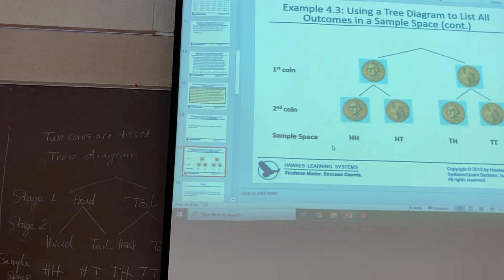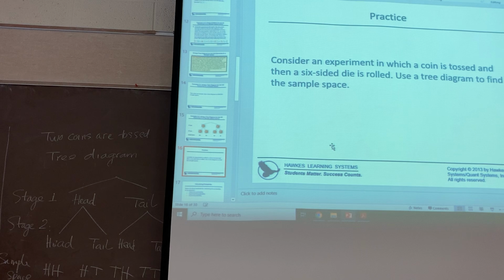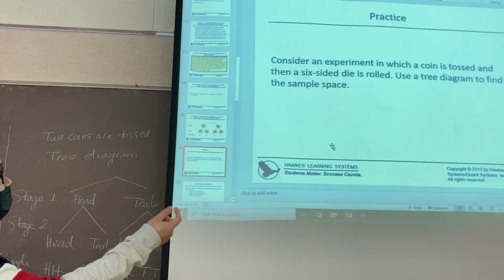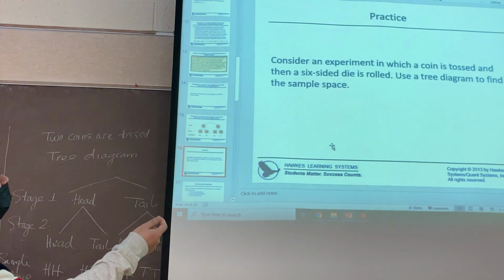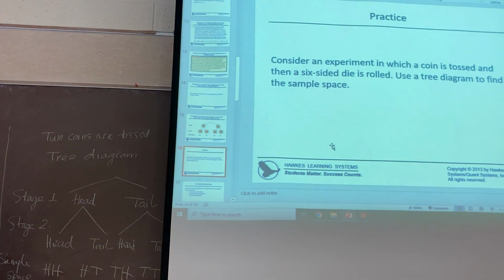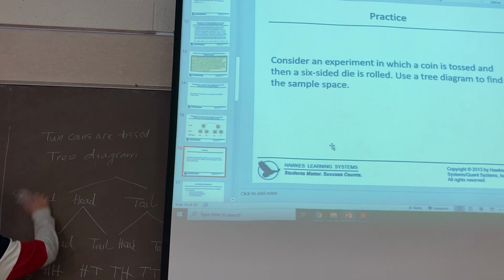So here is the practice. I will consider an experiment in which a coin is tossed and then a 6-sided die is rolled. Use the tree diagram to find the sample space.